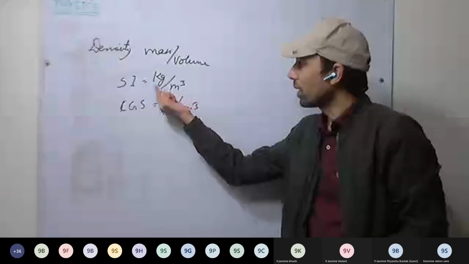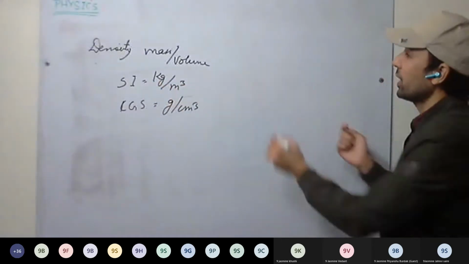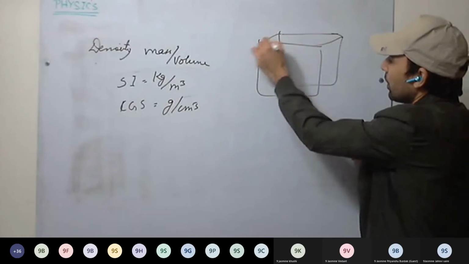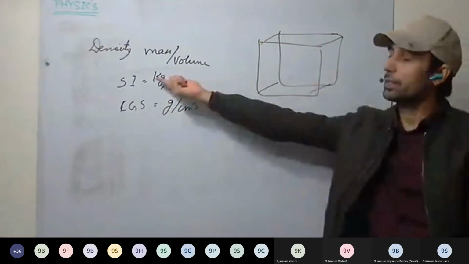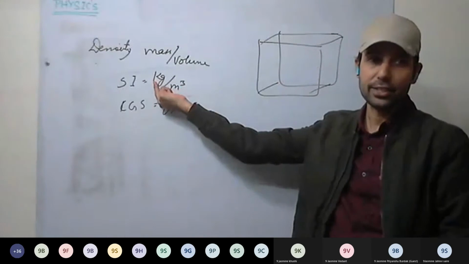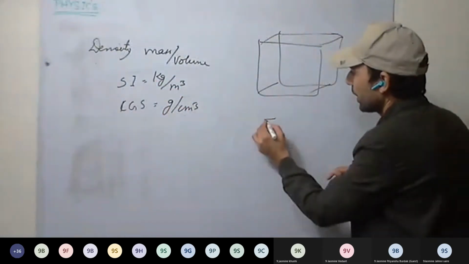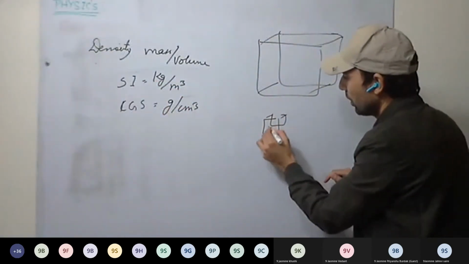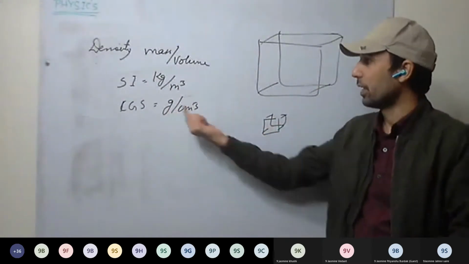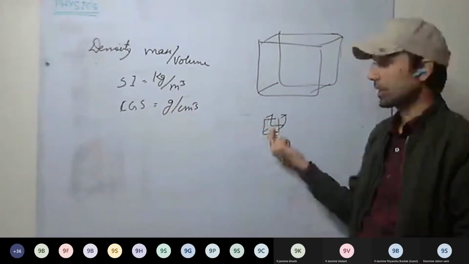It means in SI, how much mass in kg is contained in 1 meter cube of volume, and in CGS, how much mass in grams is contained in 1 centimeter cube of material.